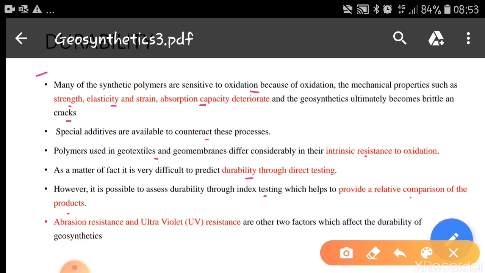Abrasion resistance and UV resistance are the two factors which affect the durability of the geosynthetics. By conducting these two tests, we can find out the abrasion resistance and also the UV resistance of the geosynthetics, and based on these two factors, we can find out the durability of the sheets.